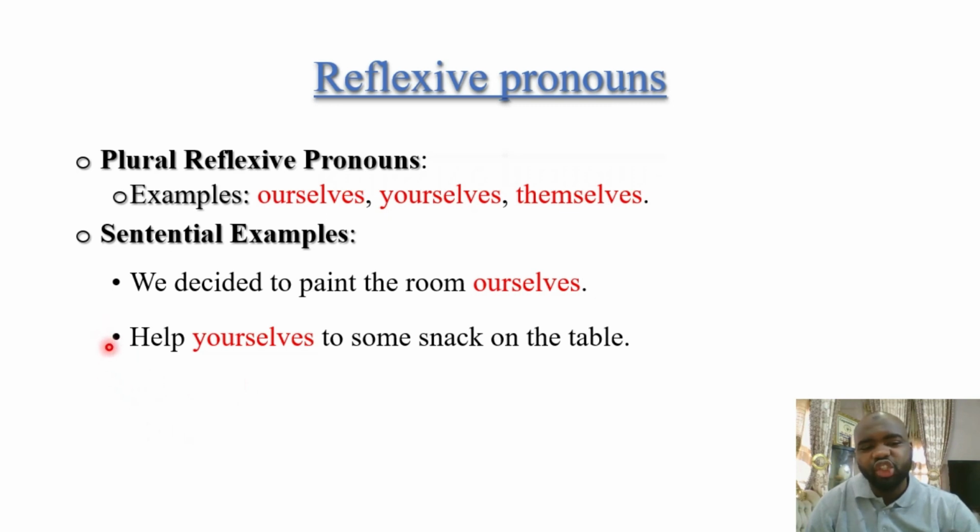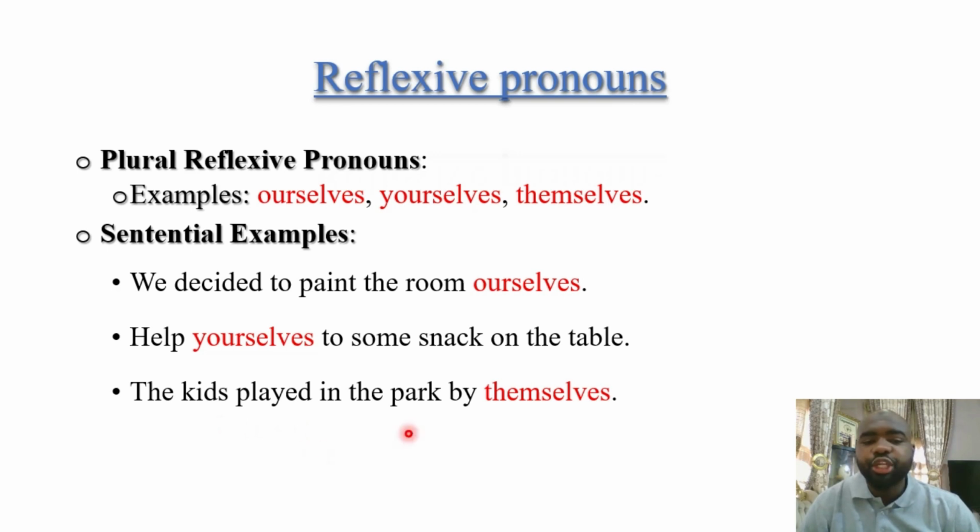For example, you can say, you should help yourselves to some snack on the table. But we took away the you and should, then we only use help yourselves to some snack on the table. So that's why we said we have a null subject in this example. You consider you have it, and it's referring back to the subject pronoun.